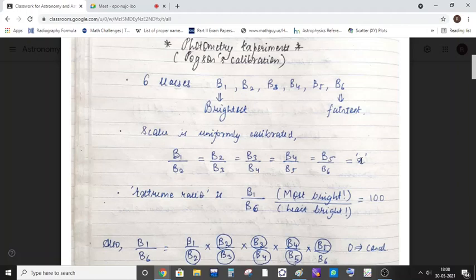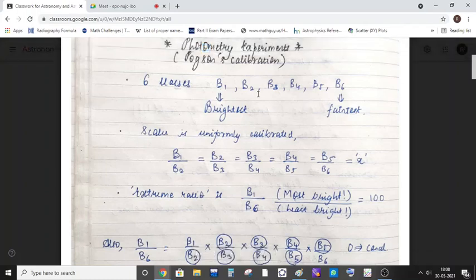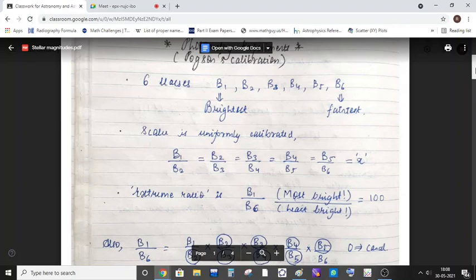Yes, sir. Correct. It will be a constant number. Because every scale is uniformly spaced. So this was a mathematical interpretation. The first point was classification. It is classified into 6 scales. And secondly, what you can comment is that the ratio of the neighboring scales remains constant. Why? Because this scale is uniformly calibrated.